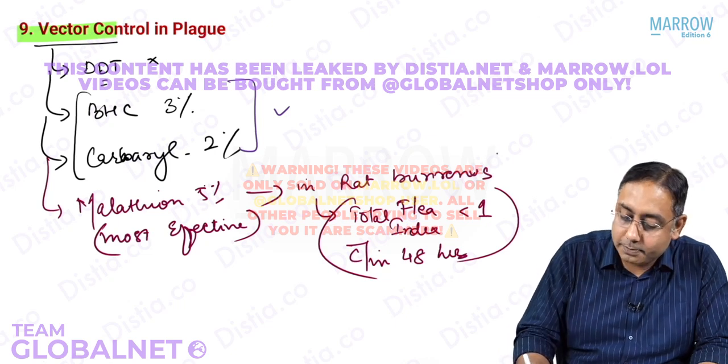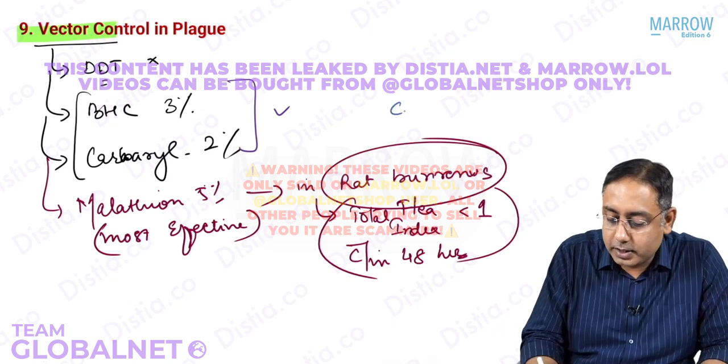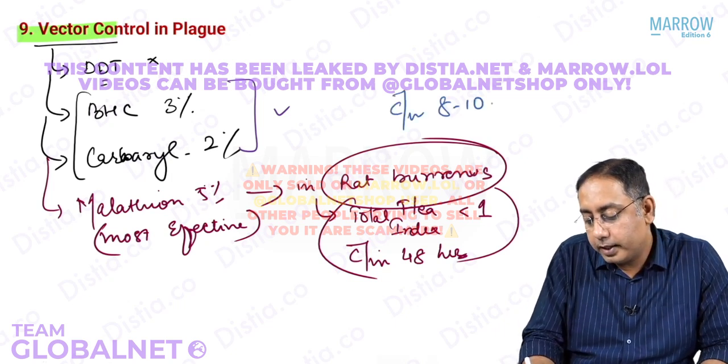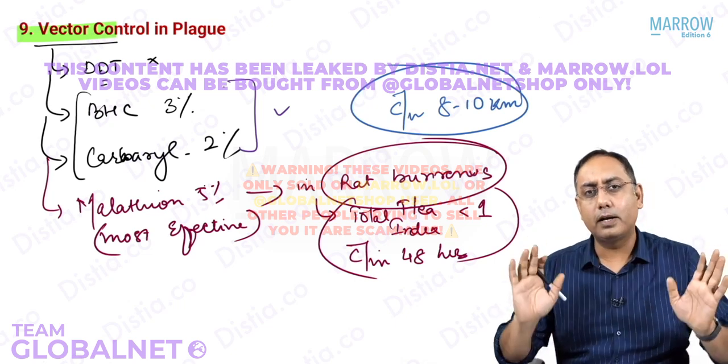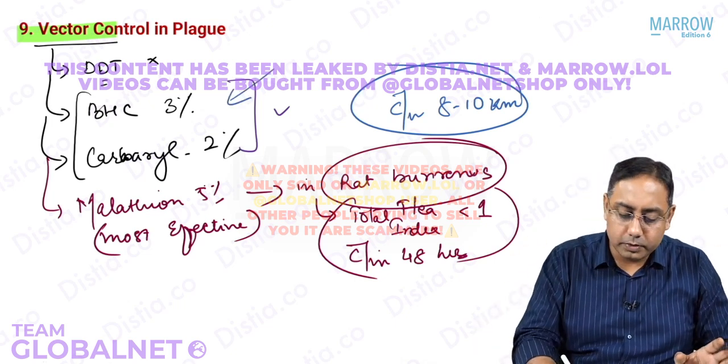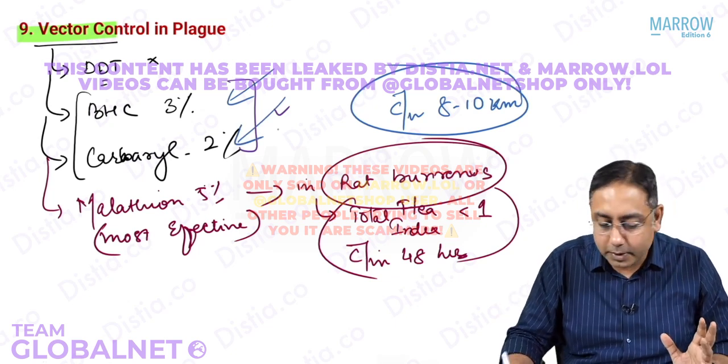The malathion should be sprayed in rat burrows within how many kilometers? Usually we take a distance within 8 to 10 kilometers. So in a distance of 8 to 10 kilometers, you spray all the malathion in the rat burrows, or you can use BHC or carbaryl, and these are very efficient vector control measures.